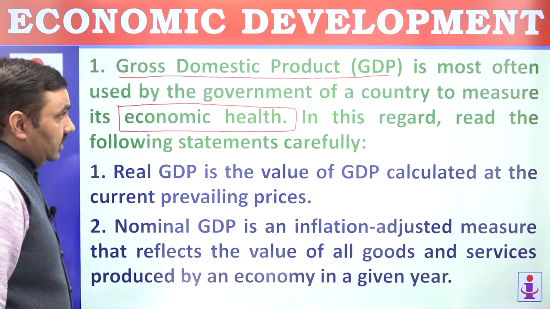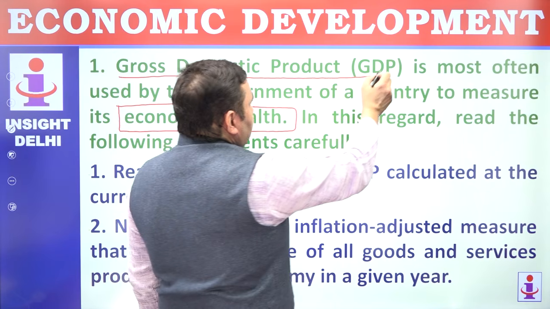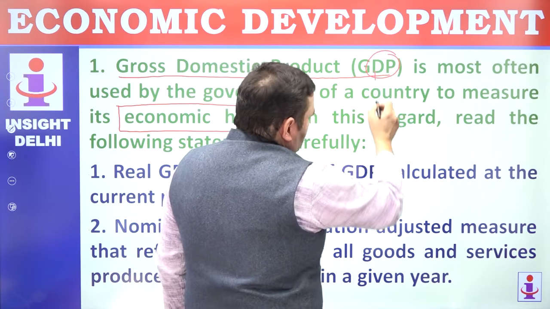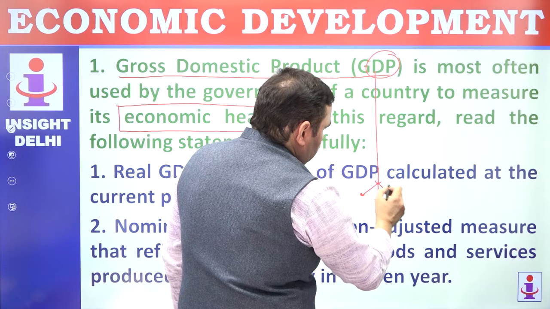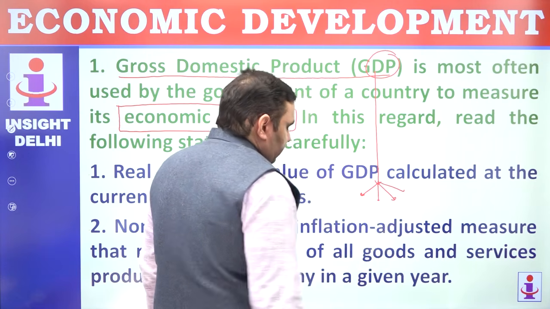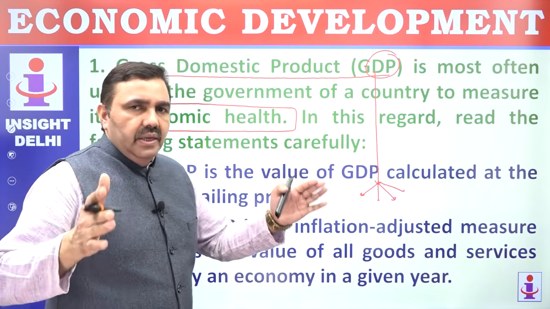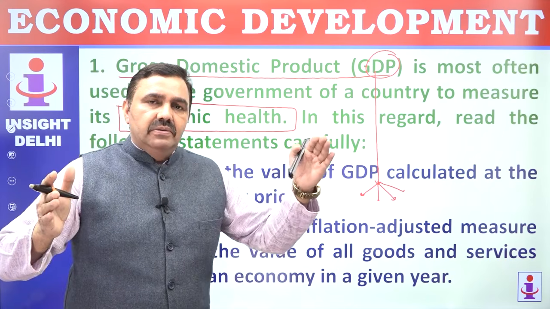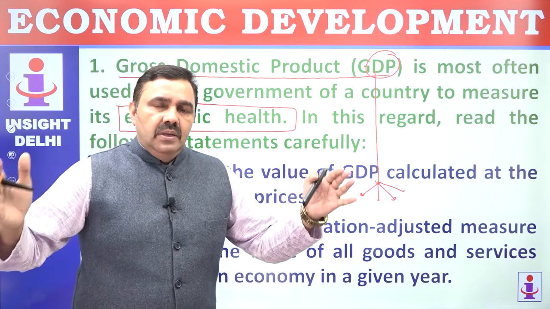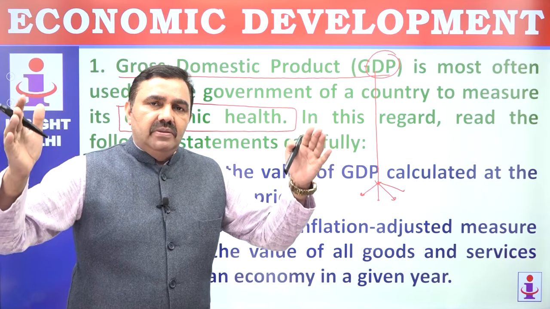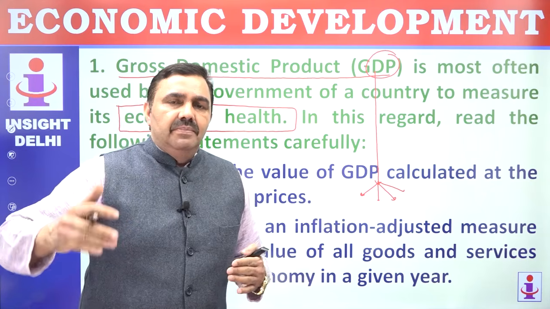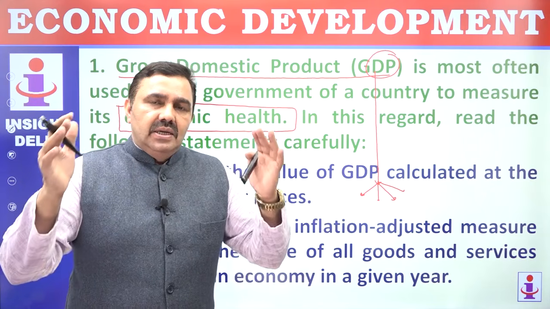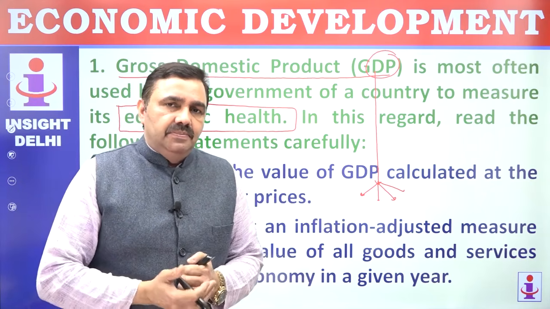Gross domestic product. What is GDP? As the name says, domestic product. Whatever economic production happens within the geographical boundaries of a country within one financial year, from 1st of April to 31st of March. The entire production within the geographical boundaries of the country, by Indians or by foreigners, by Indian companies or even by MNCs and TNCs, is calculated in GDP.